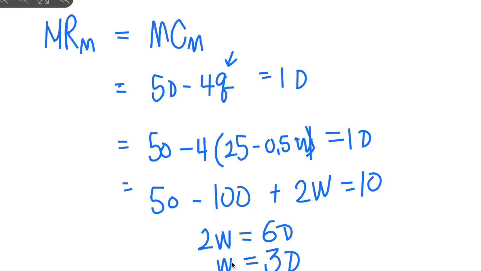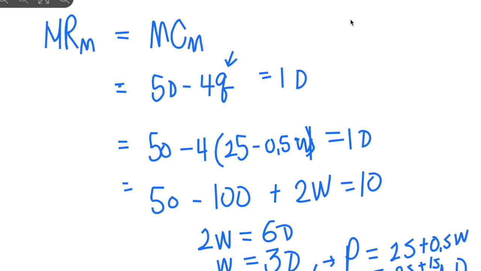So the optimal price for the manufacturer is 30. Then we can get P. P was 25 plus 0.5W, so 25 plus 15, and we get the price of 40 for the retailer.